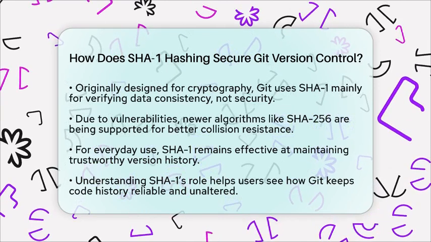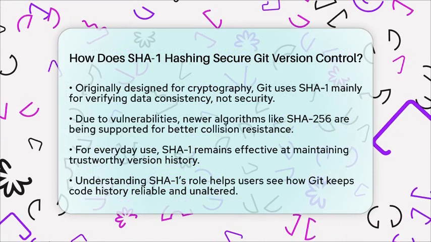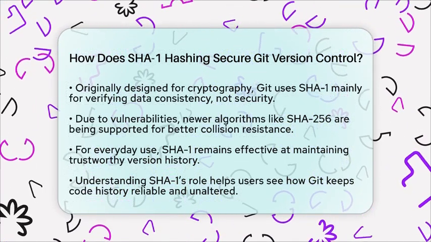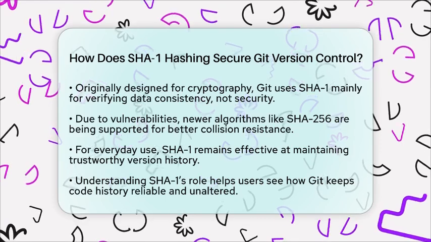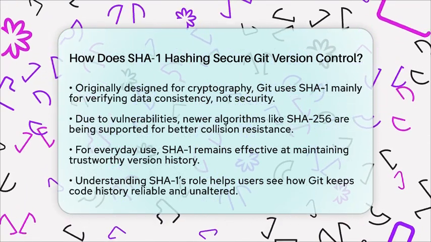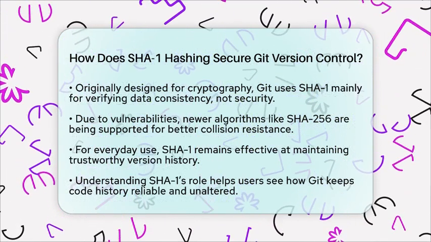Understanding how SHA-1 works in Git helps you see how your code history stays reliable. Whether you are working on a small project or managing large code bases, this hashing system keeps everything consistent and safe from accidental changes. It's a simple yet powerful way to make sure your version control system is dependable.